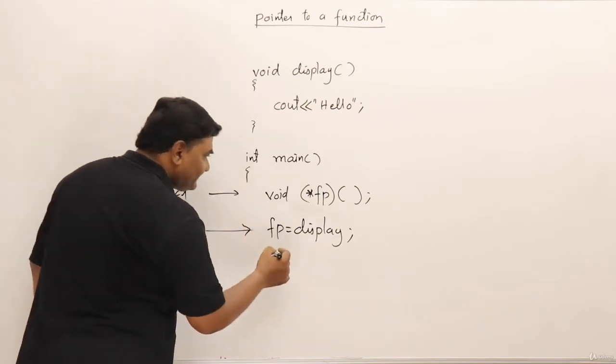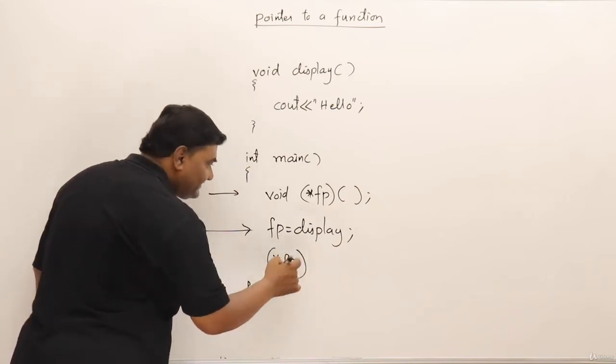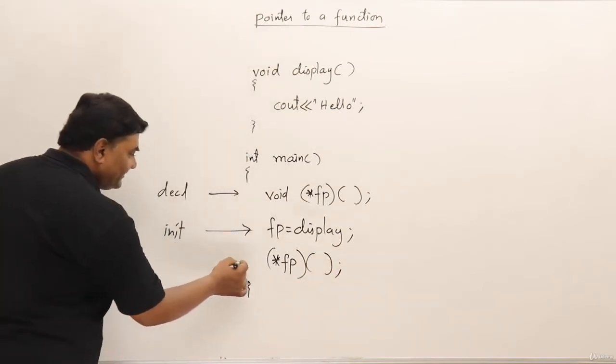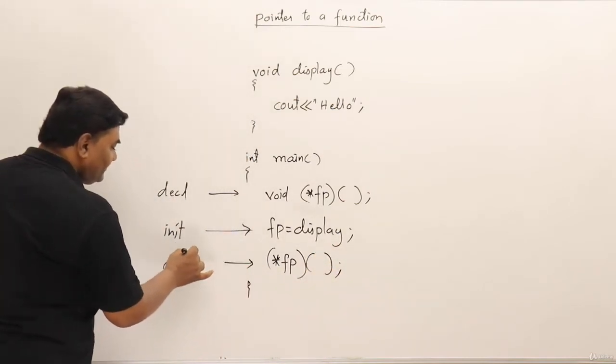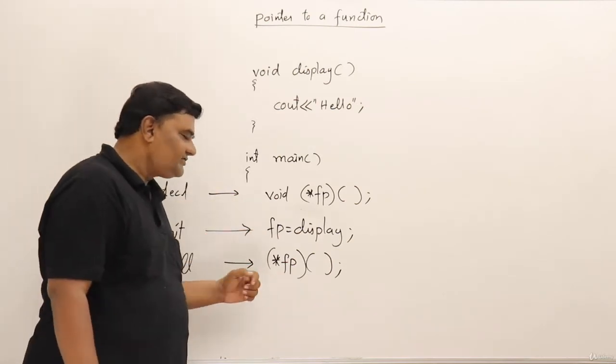And now how to call this? The same way, star fp in brackets, then as there are no parameters, just empty. Now this is a function call. So: declaration of a pointer, initialization and function call.